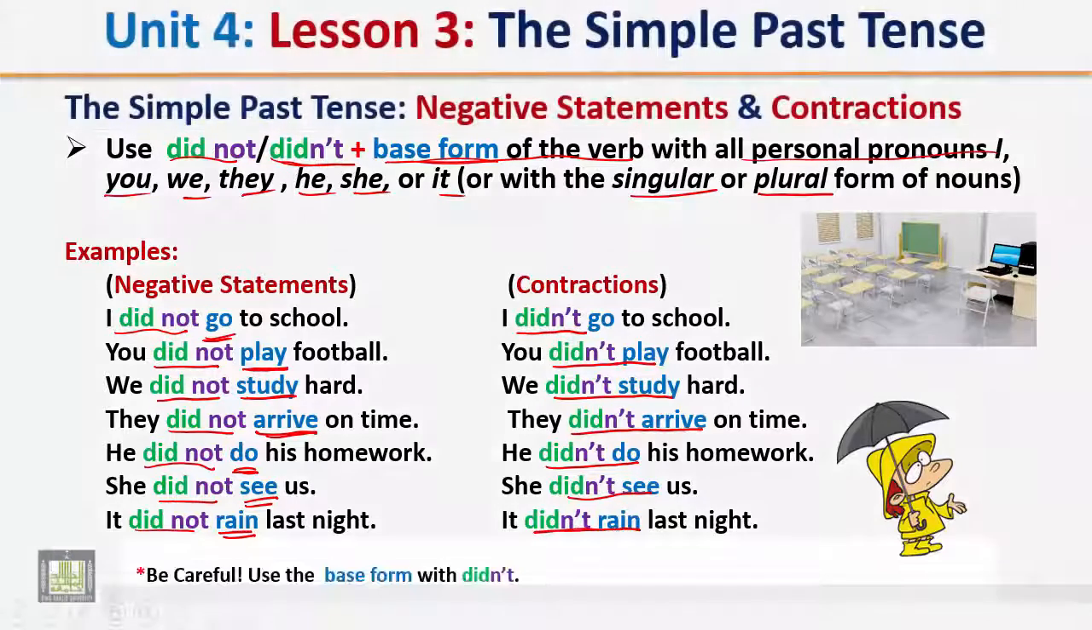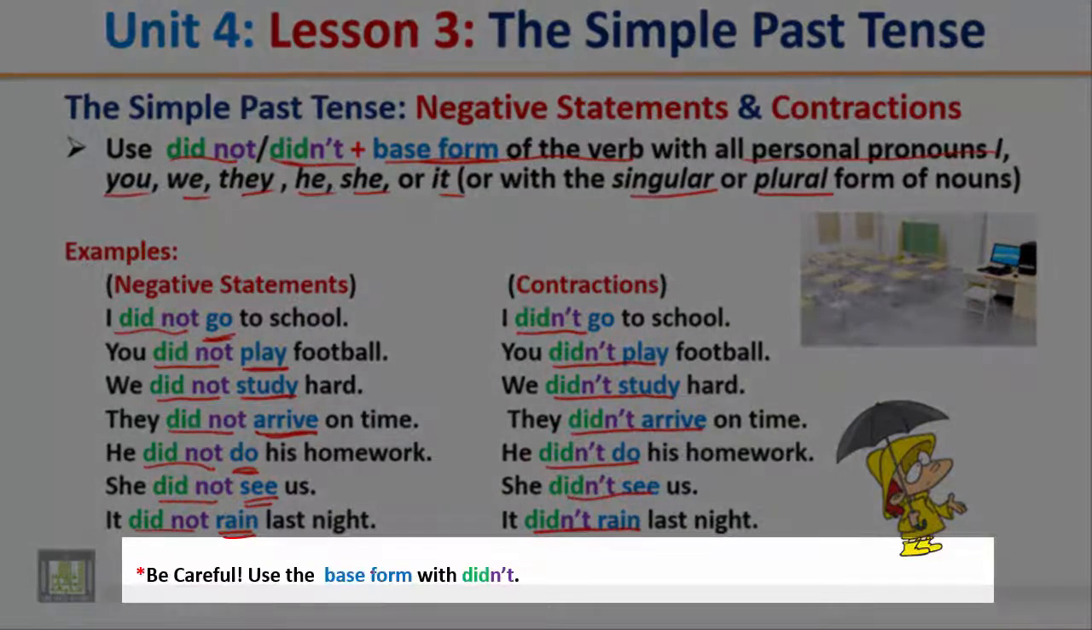Didn't rain. So, be careful. Use the base form. Okay, use the base form after did not. So, when you use did not, okay, use the base form of the verb.